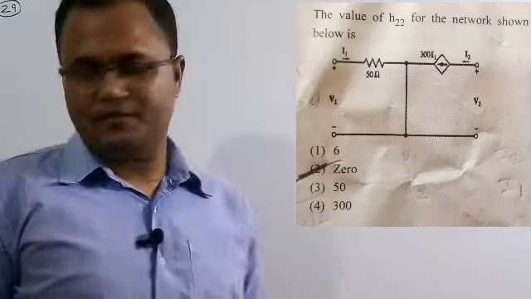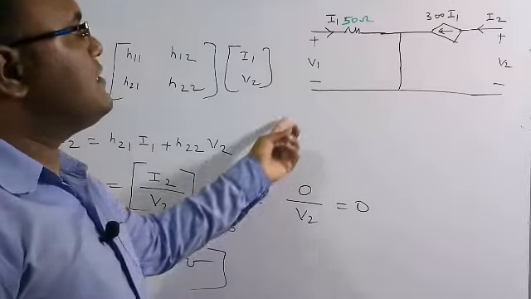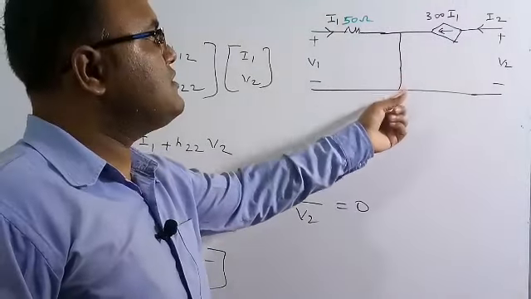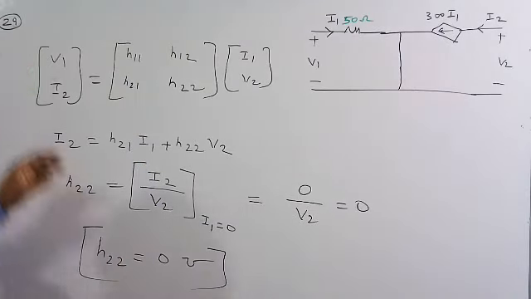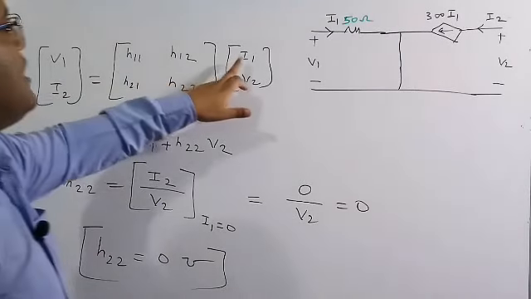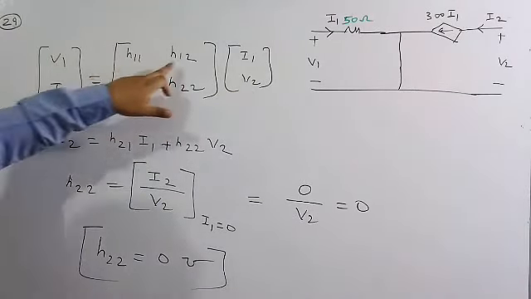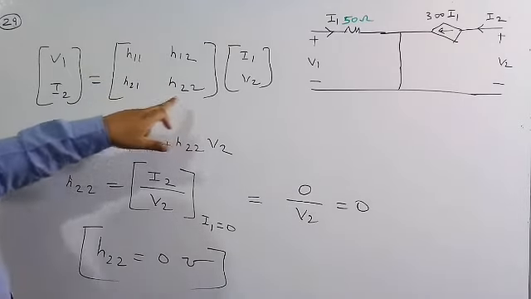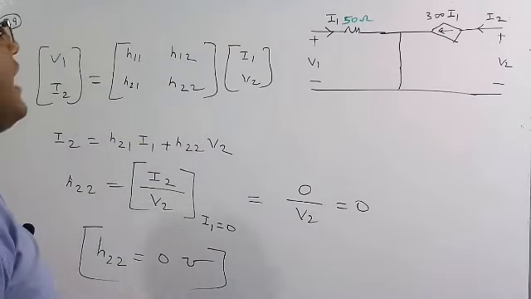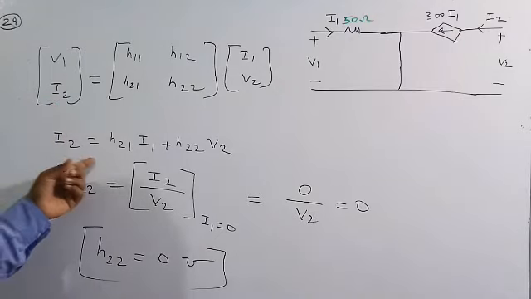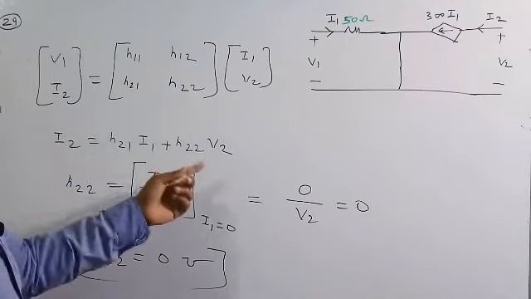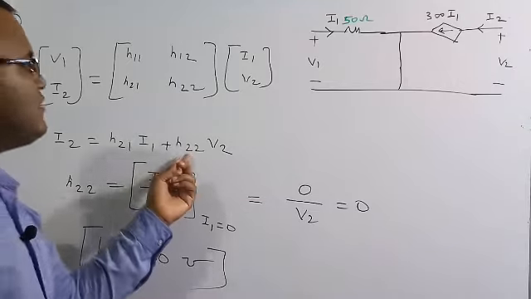So let's solve this numerical. This is the electrical circuit which is given in the question. For this circuit, we need to find what is the value of the H22. So V1, I2, these are the I1, V2, and this is the H11, H12, H21, H22. This is the basic equation representing the hybrid network. So I am taking the second row, which is I2 is equal to H21 I1 plus H22 V2. So for this, we need to find what is the value of H22.